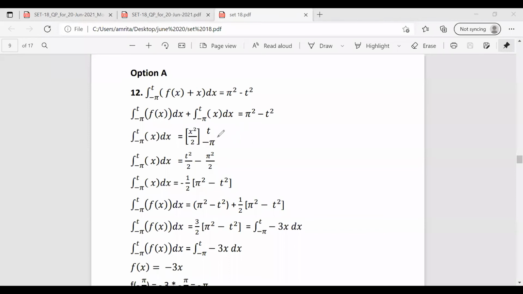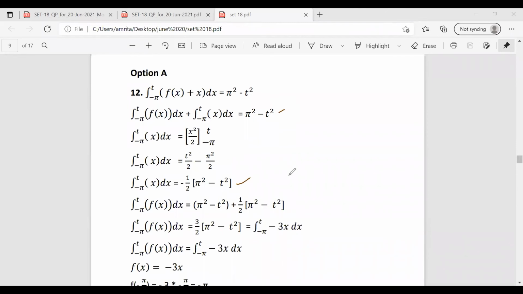So we found the value of the integral from minus pi to t of x dx as minus 1 by 2 into pi square minus t square. Now we substitute this into the equation, and we can find the value of the integral from minus pi to t of f of x dx.